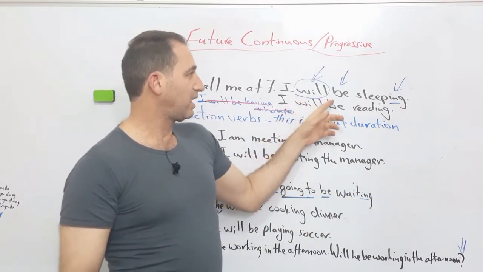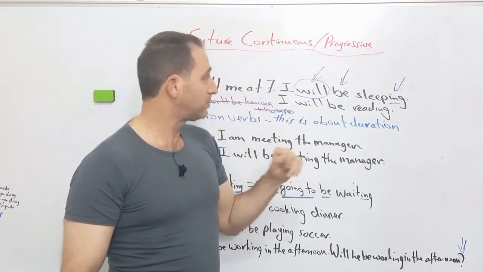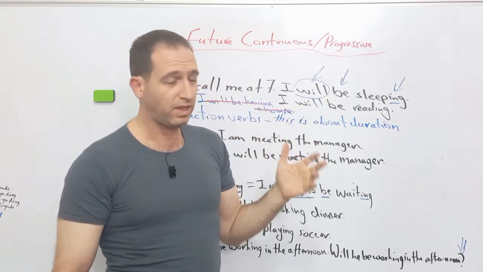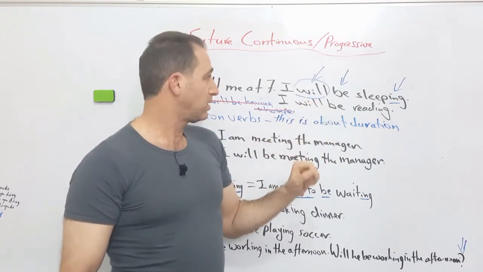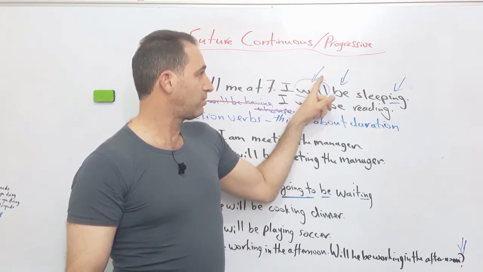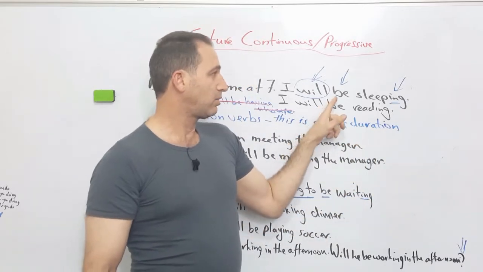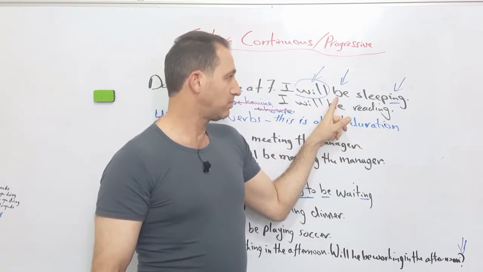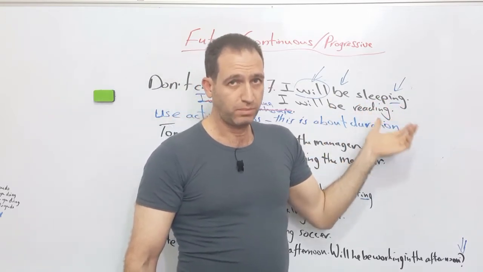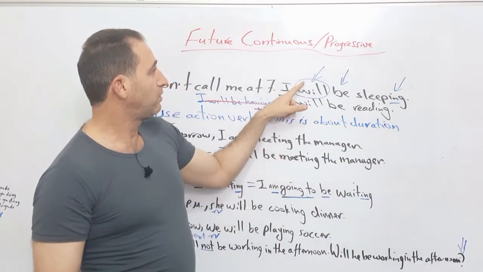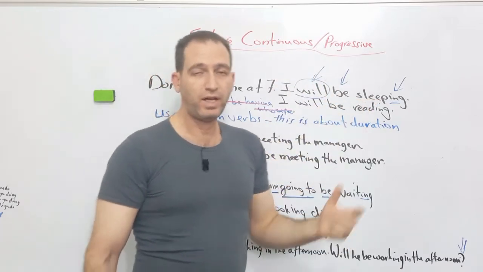Now here, after will, I can't have is or are, because I have to have the base form. Now the base form of is is be. So here I'm referring to the future by using will, and I'm referring to the continuous form by adding the suitable form of to be, which is be, plus adding an ing to the verb. So that way I'm having what we call future continuous. Okay, I hope that's clear.